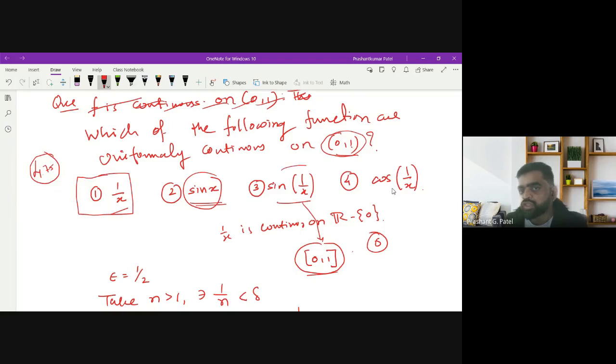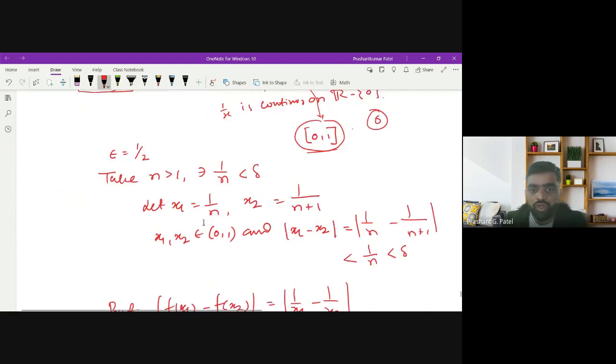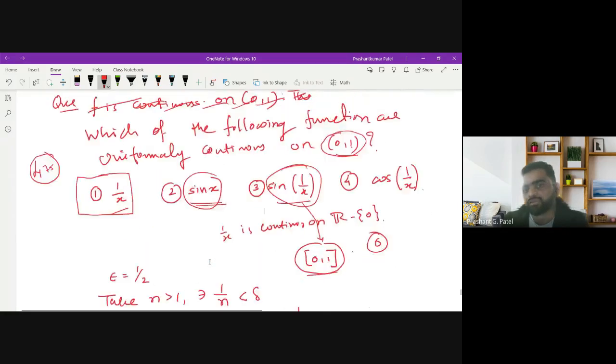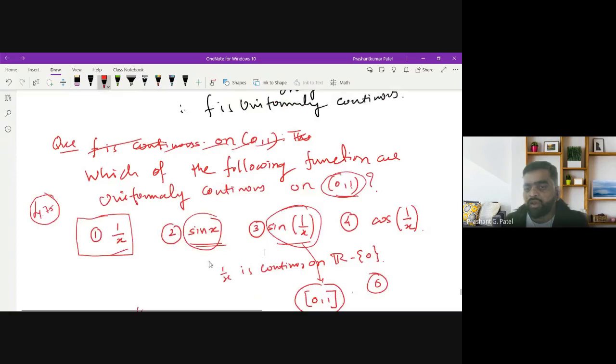So that's why it is not uniformly continuous. No need to calculate epsilon and delta every time. The same argument applies to the fourth option: cos 1 by x is not continuous at 0, which is a limit point of this set.